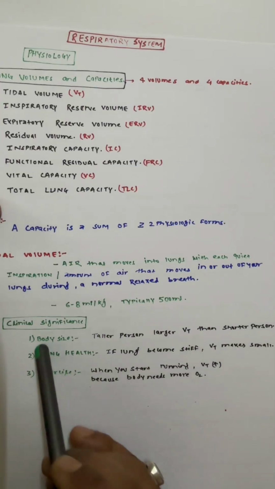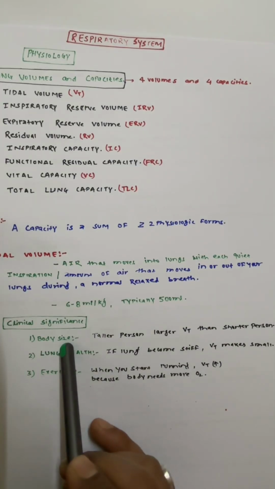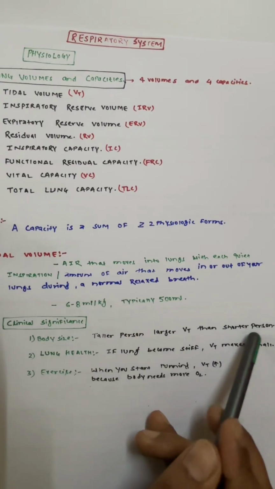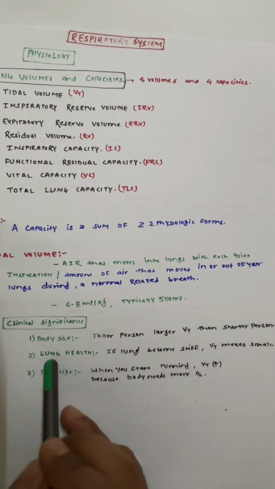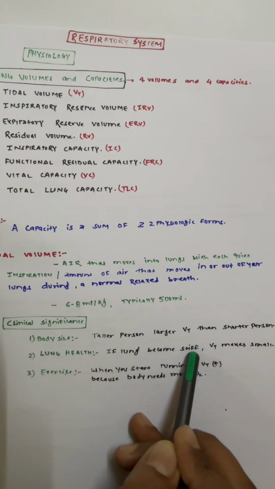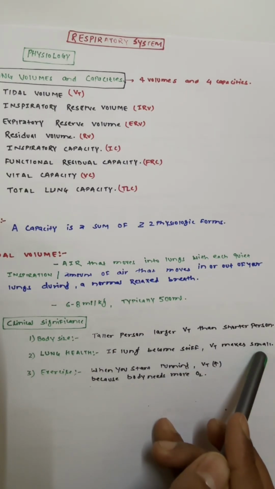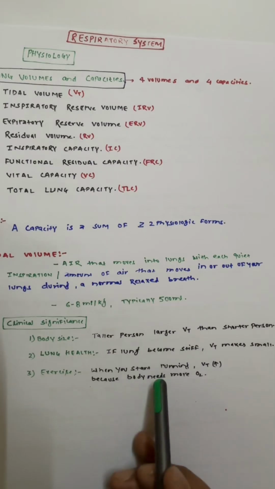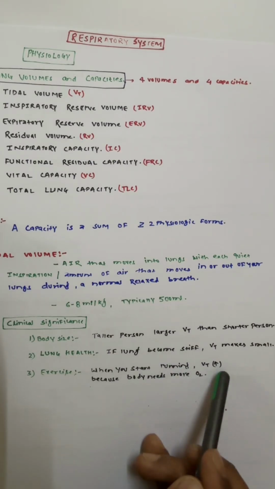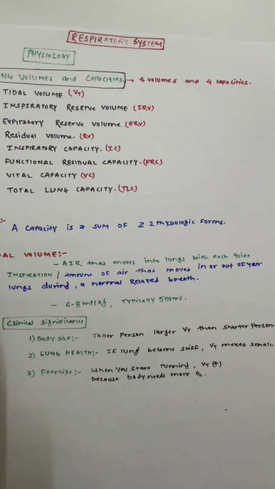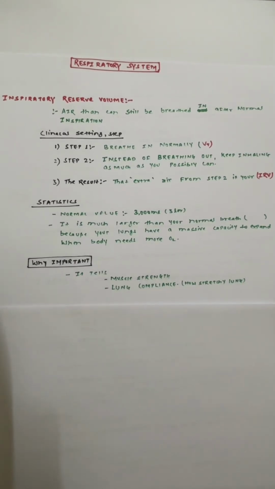So while talking about tidal volume, in case of body size, a taller person always has a larger tidal volume than a shorter person. The second thing is lung health. If the lung becomes stiff or diseased, then the tidal volume becomes small. Now in terms of exercise, whenever you start exercising or running, your tidal volume will increase because the body needs more oxygen, and to compensate for that, our body increases the tidal volume. Now that finishes our tidal volume.